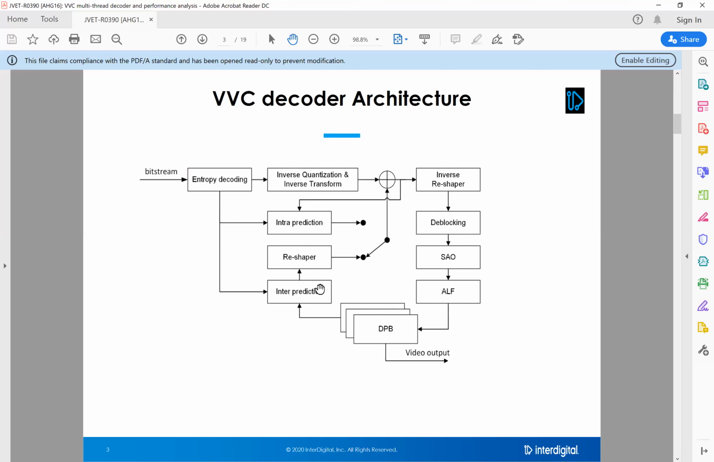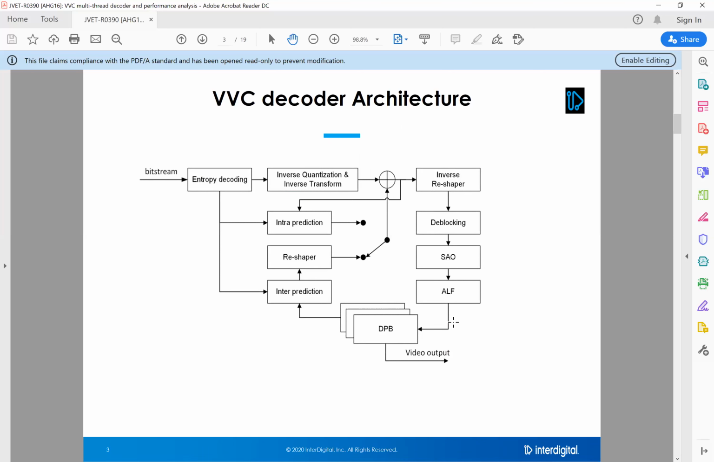Then the predicted signal will be added to the residual signal to get the reconstructed signal. Once the reconstructed signal is available, it goes through an inverse reshaper, which we also call inverse luma mapping, then a deblocking filter to smoothen the CU edges, then the sample adaptive offset, and then the adaptive loop filtering. Once the whole process is completed, we call this slice decoding. Picture decoding has been completed.